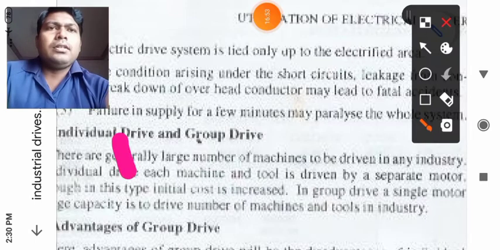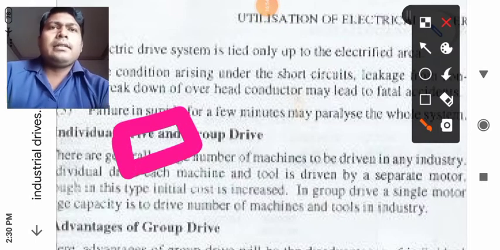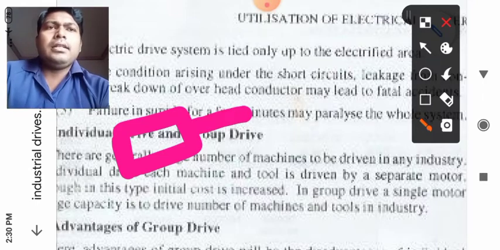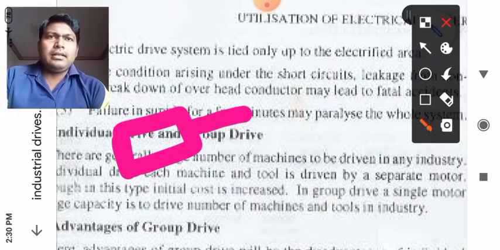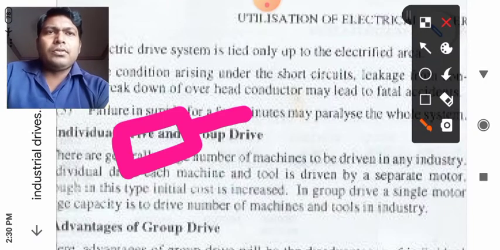Suppose this is a motor. So what I will do, I have to run another thing with the help of this motor. You understand the function of the motor is to convert electrical energy into mechanical energy. So this is the shaft of the motor.